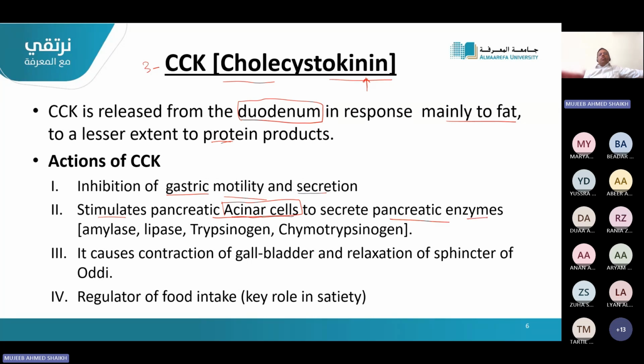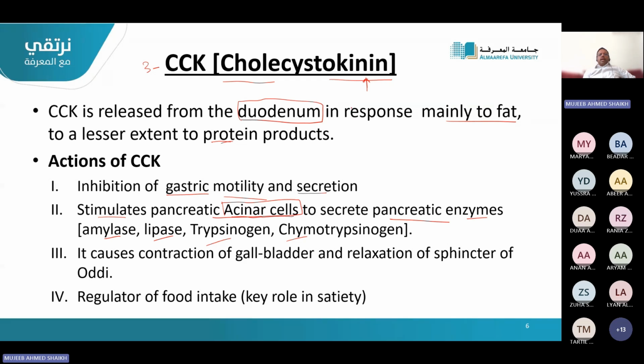Here it will be more towards the digestive enzymes, not as in secretin. Secretin was more about the liquid alkaline solution, soda bicarb from the ductal cells. Here they are secreting the digestive enzymes like amylase, lipase, trypsinogen, chymotrypsinogen. So it is stimulating the secretion of digestive enzymes from the pancreas.